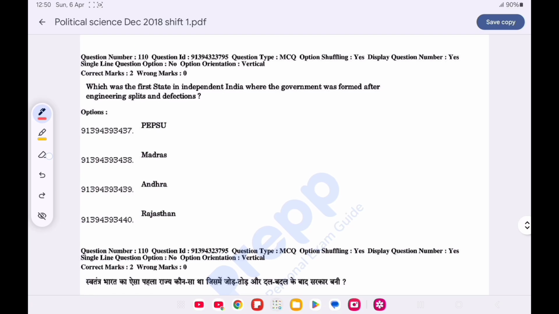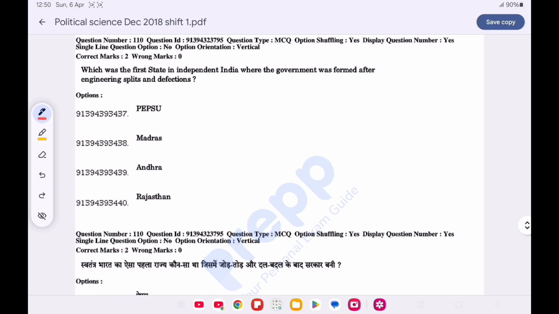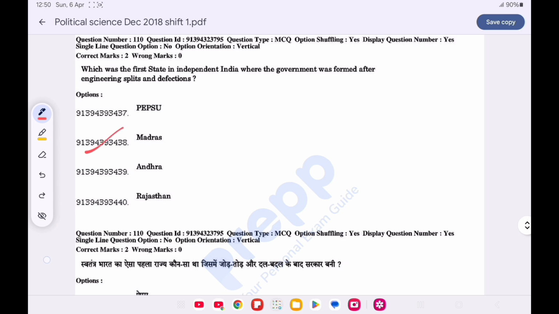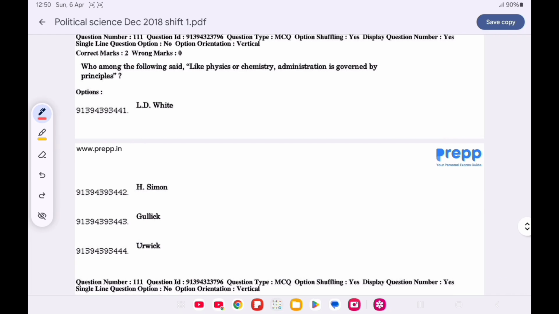Question number 110. Which was the first state in independent India where the government was formed after the legislative splits and defections? Option B is correct, Madras. Question number 111. Who among the following said, like physics or chemistry, administration is governed by principles? Option C is correct, Gulick.